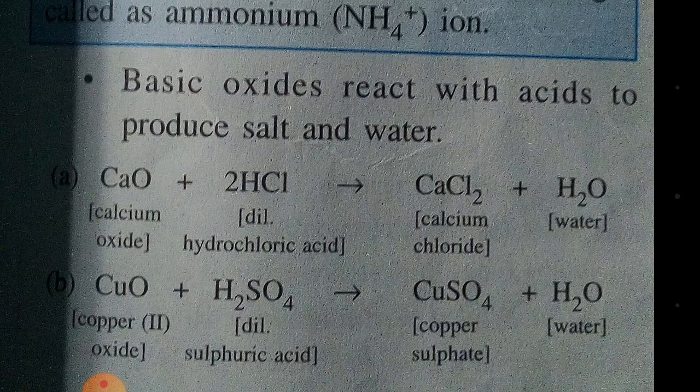Again, copper oxide plus sulfuric acid gives copper sulfate, which is a salt, and H2O, which is water. So when base combines with acid, it gives salt plus water. Here calcium chloride is the salt, and then water. Again in B, copper sulfate is the salt and the other product is water.